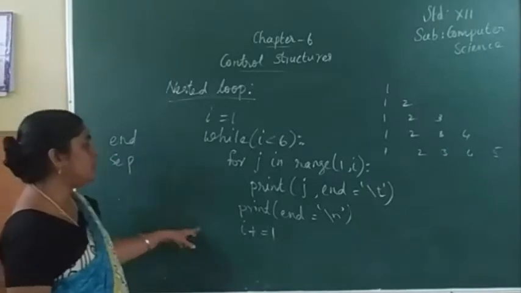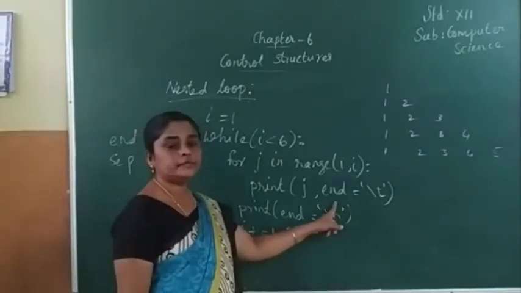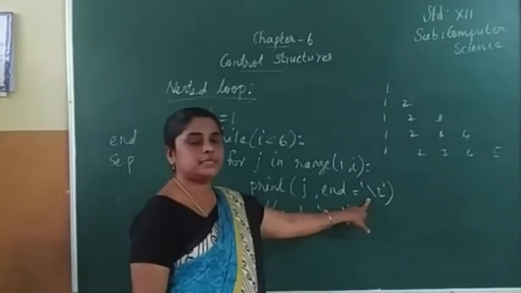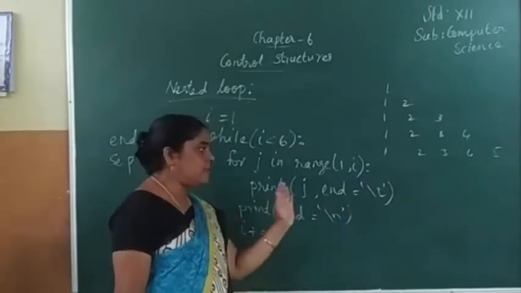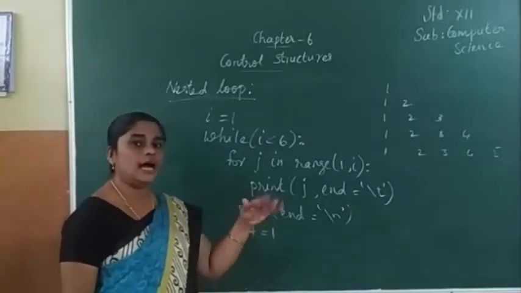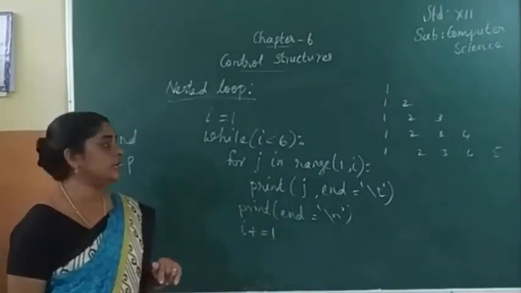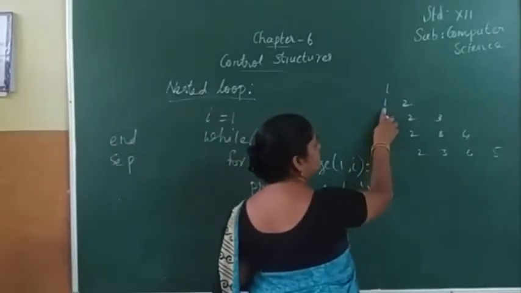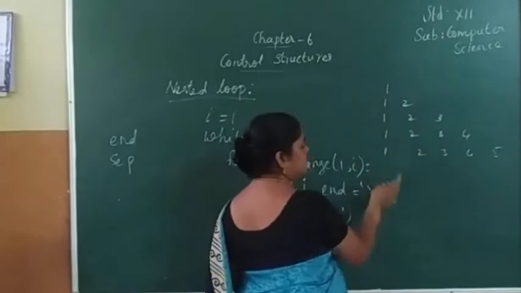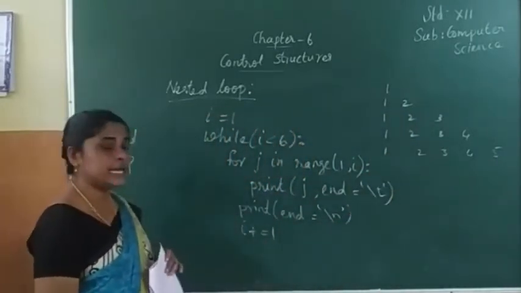Okay. Now only one parameter we are using here, that is n. What is the use of backslash t? Backslash t means it will leave 5 spaces horizontally and then put in the next value. So see here between 1 and 2 there is some space. For this space only we are giving this backslash t.